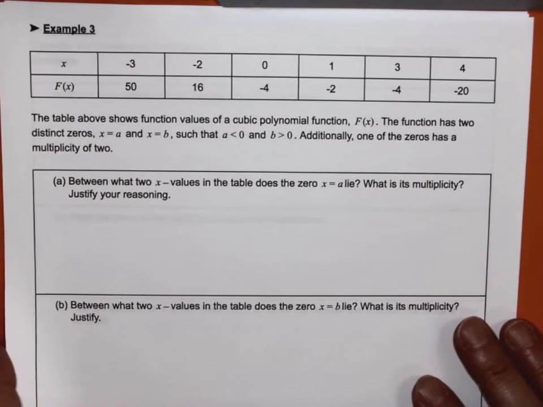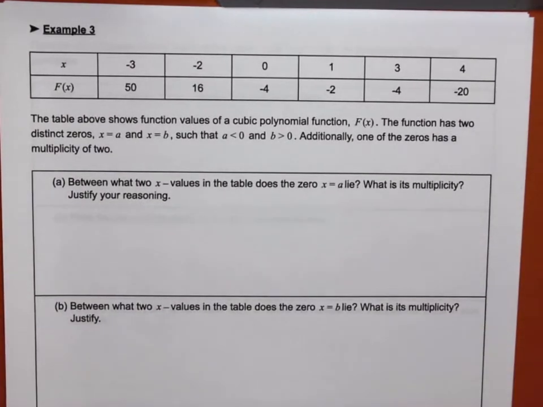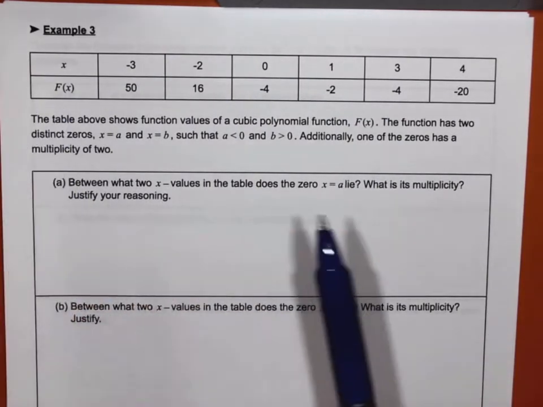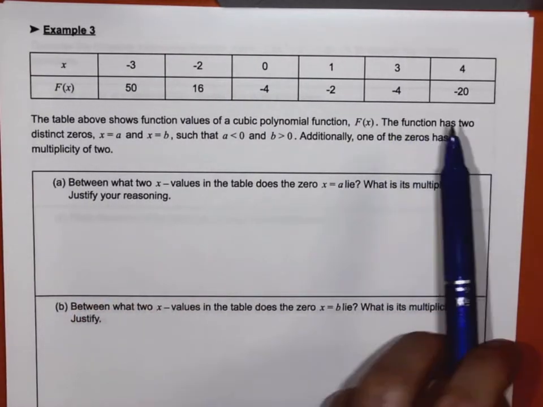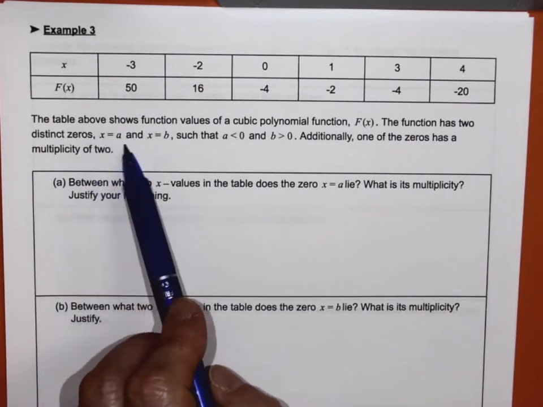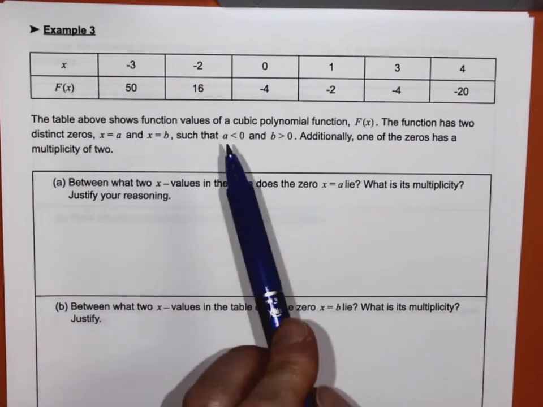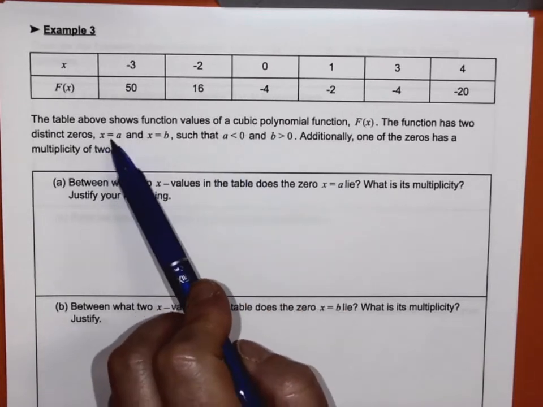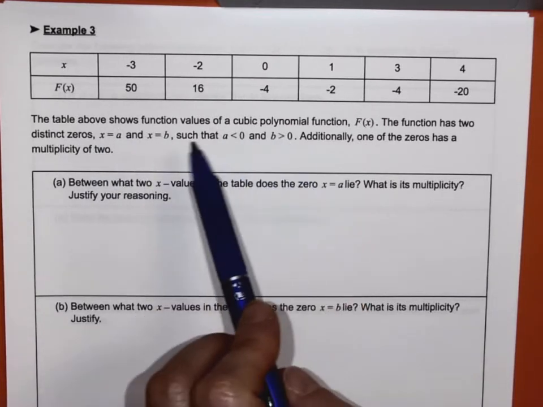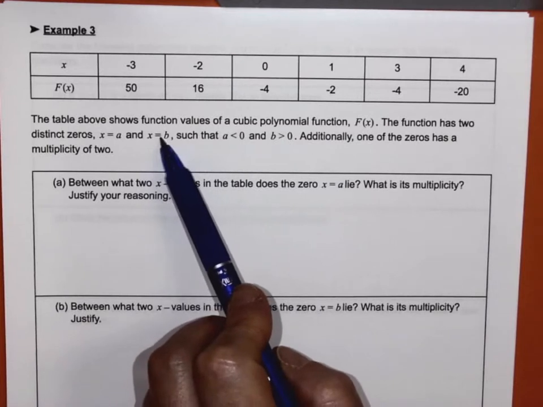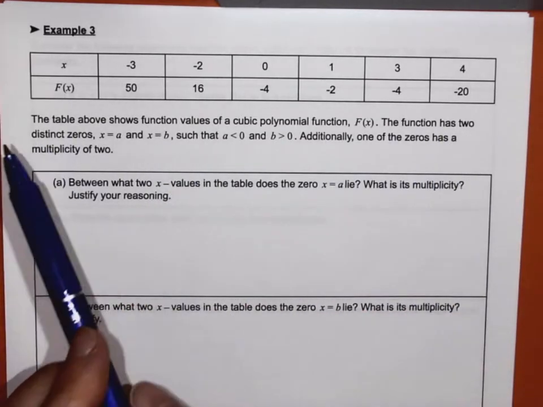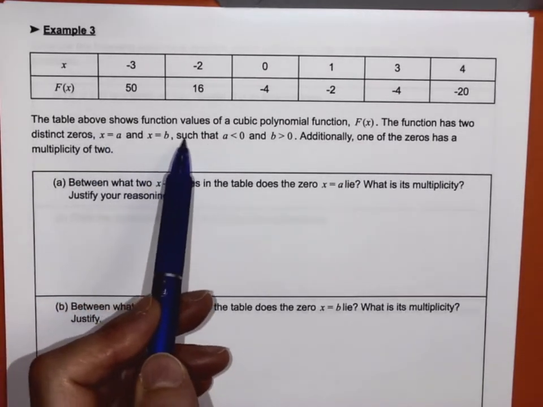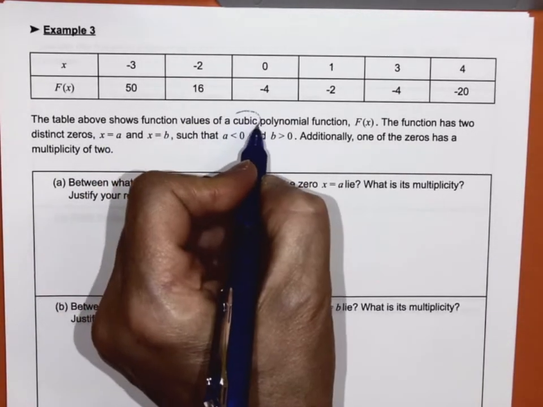Analysis from a table. So here we have a polynomial. We don't know much about the polynomial, but we're given a few values of f of x. And we are told that the function has two distinct zeros, x equals a and x equals b, such that a is less than 0, so we have one root that's negative, and b is greater than 0, so we have another root that's positive. So we have two distinct zeros, meaning two different ones, right? And we are told this is a cubic.